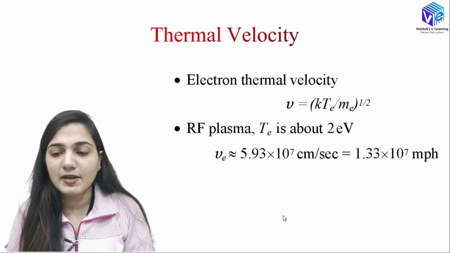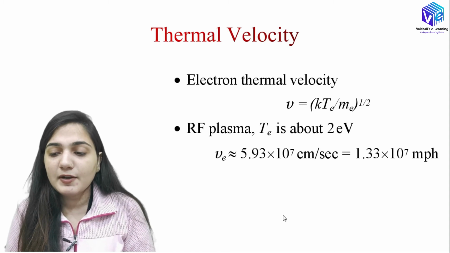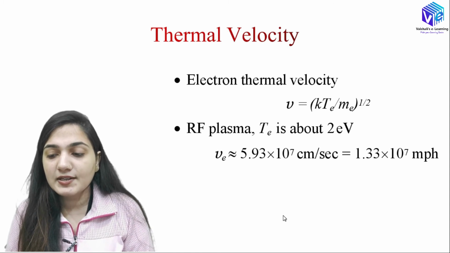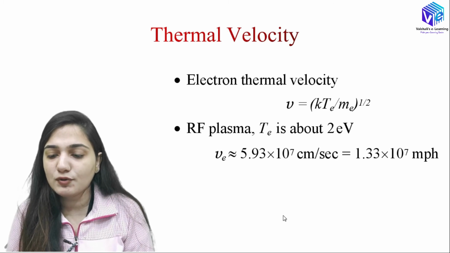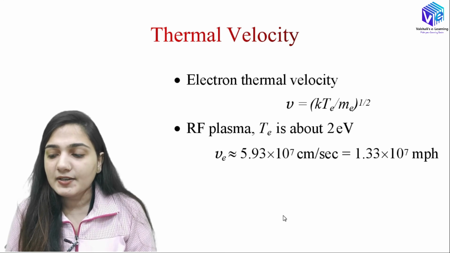Now coming to the thermal velocity. The electron thermal velocity is equal to the square root of kTe upon the mass of the electron. For the RF plasma, the temperature of excitation is about 2 electron volts. The Ve is around 5.93 into 10 raised to power 7 centimeters per second, which is around 1.33 into 10 raised to power 7 meters per hour.